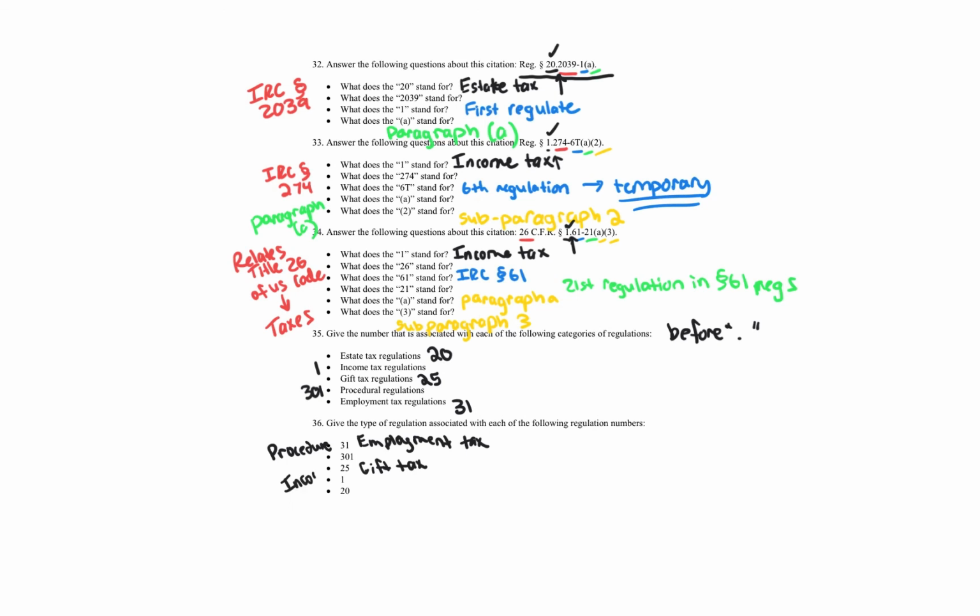So if you're dealing with Code Section 102 and income tax considerations of gifts, that would be Section 102. That would be found in the 1.102. Okay? Not 25-.102, just so you know. And then 20 is the estate tax. So gift tax and estate tax are separate from the income tax, just like the employment tax is separate. And then procedural rules just provide procedural elements.